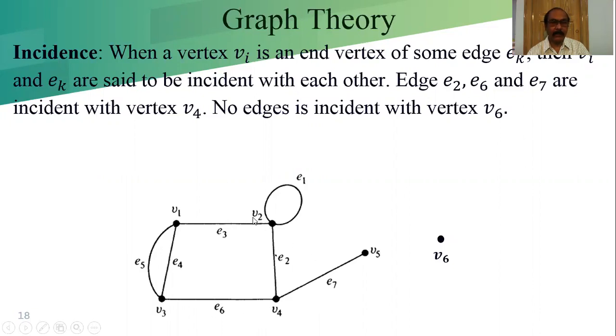The other five vertices are not connected to V6. So no edge is incident to V6, and there is no incident with respect to the vertex V6.